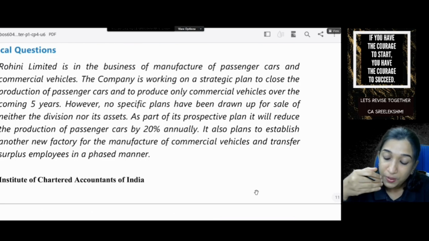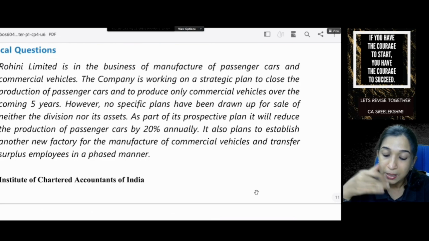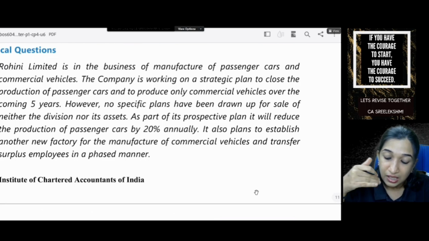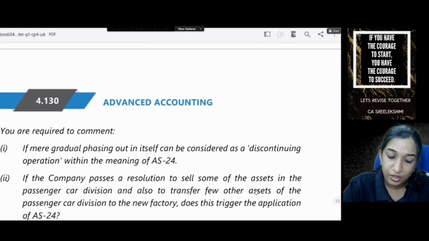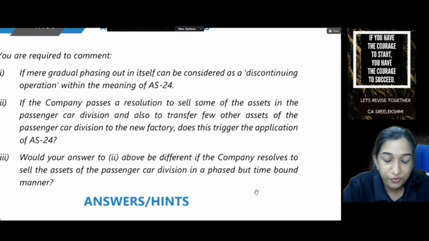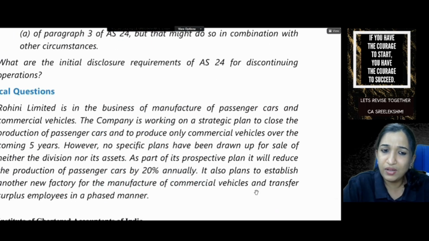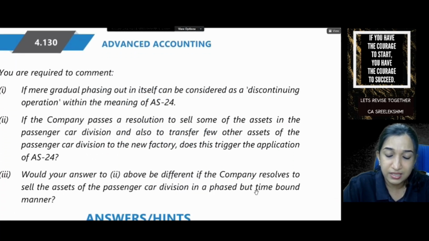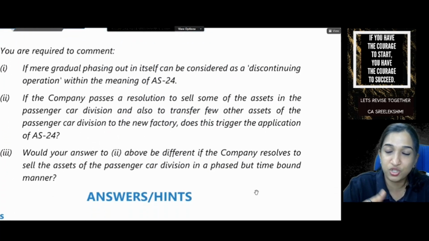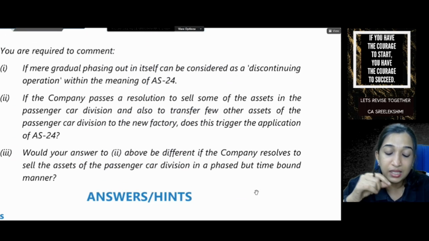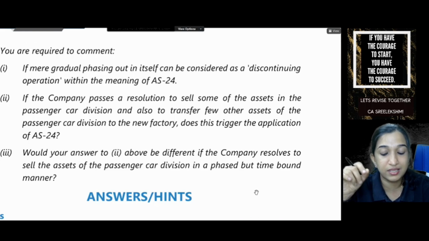As part of its prospective plan, it will reduce the production of passenger cars by 20% annually. It also plans to establish another new factory for the manufacture of commercial vehicles and transfer surplus employees in a phased manner. Okay. So over a period of 5 years, passenger cars will be reduced by 20% annually and we'll start a new factory for commercial vehicles, and employees will be shifted maybe from passenger to commercial vehicle division. You're required to comment if mere gradual phasing out in itself can be considered as discontinuing operation.